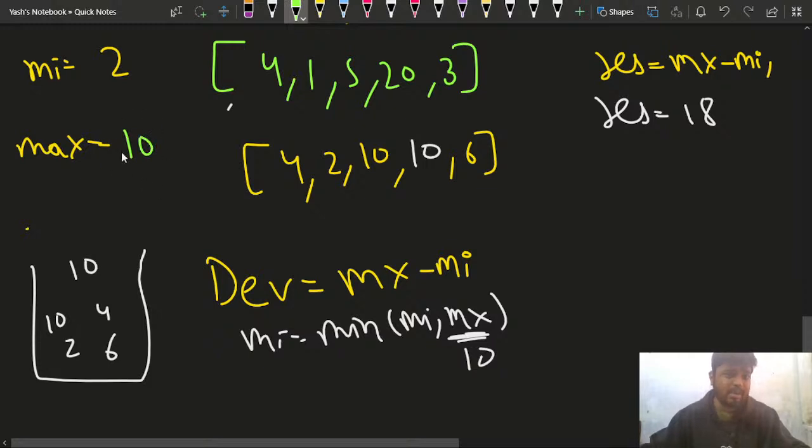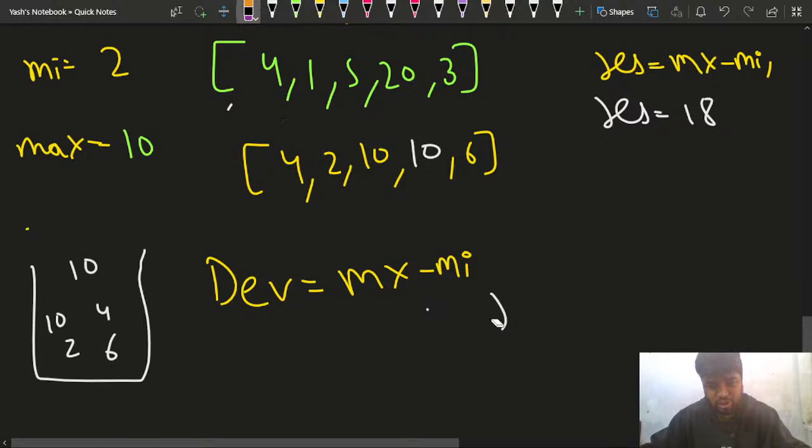So 10 is the maximum element now. Since 10 is the maximum element, I'll calculate the deviation again. What is the deviation that I am getting? The deviation will be 8, because 10 minus 2 will give me 8. Now the maximum element is 10, so I'll divide this 10 by 2.